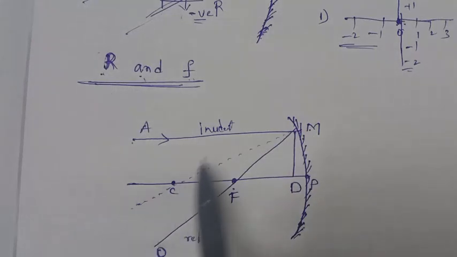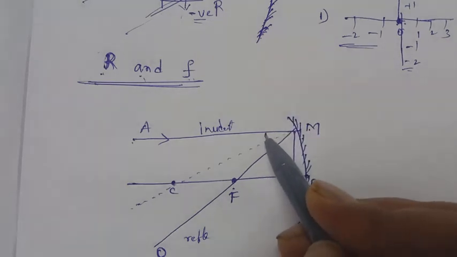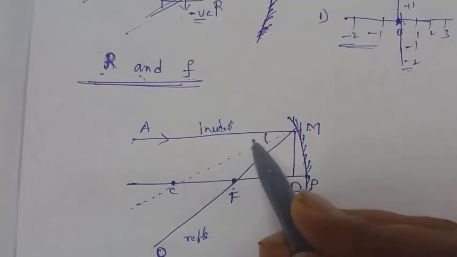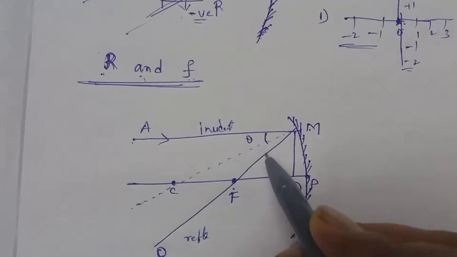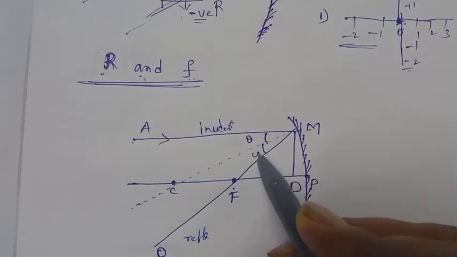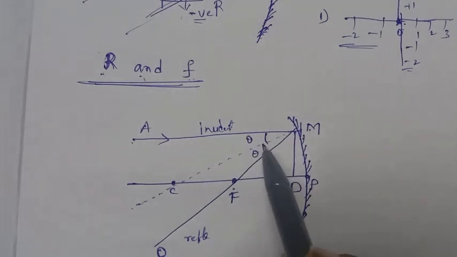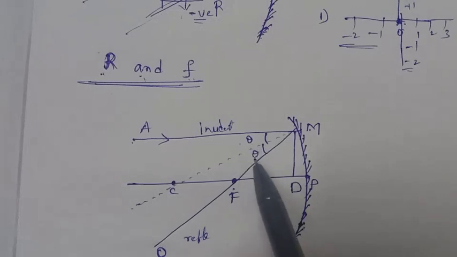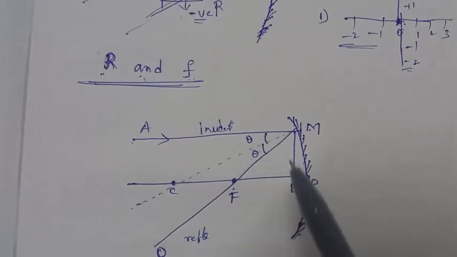The normal for any mirror passes through the center of curvature. The angle the normal makes with the incident ray is the angle of incidence, and with the reflected ray it is the angle of reflection. According to the law of reflection, the angle of incidence is equal to the angle of reflection.